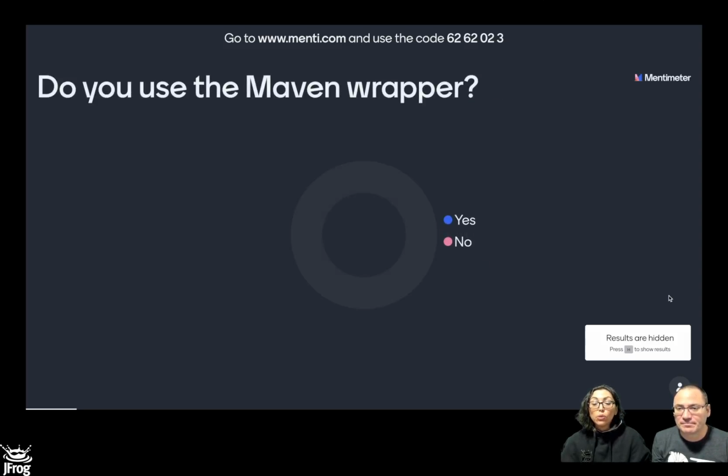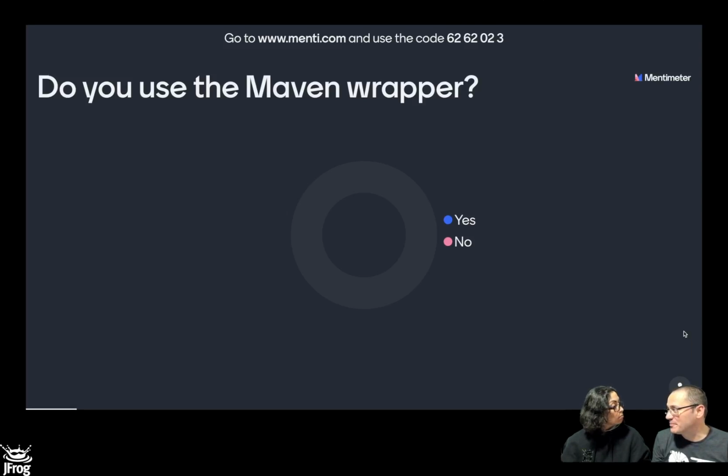Okay. So do you use the Maven wrapper? I guess the other question is, what is the Maven wrapper? It is a way to verify or invoke the same version of Maven by executing a specific command.